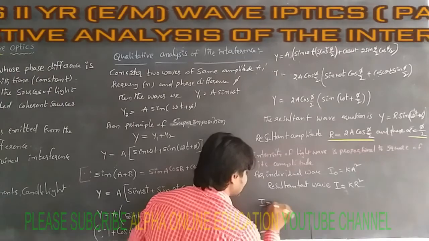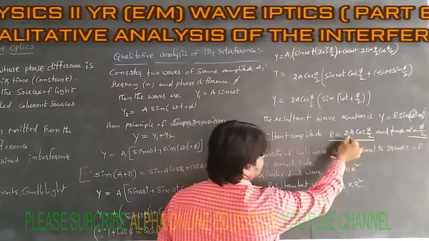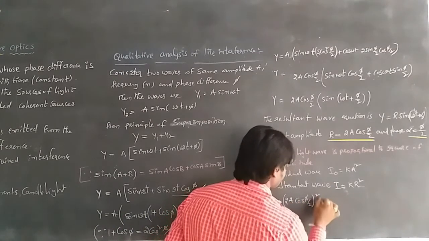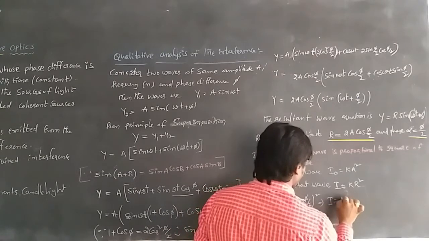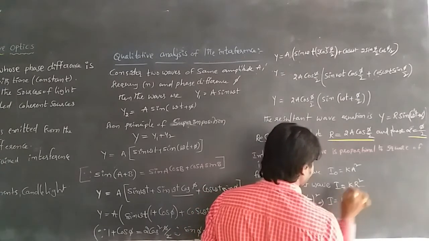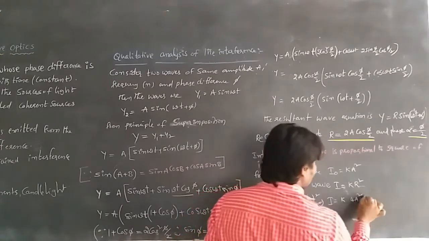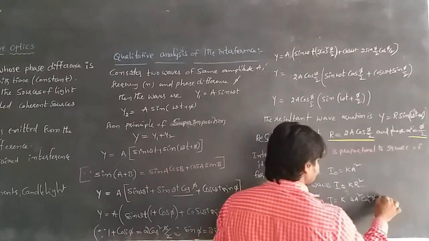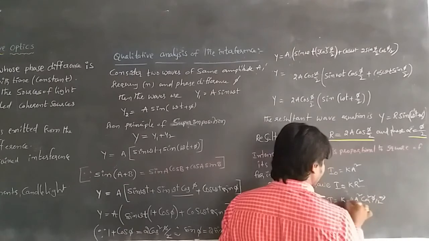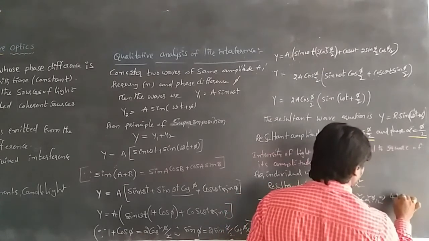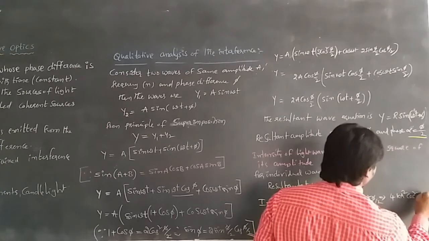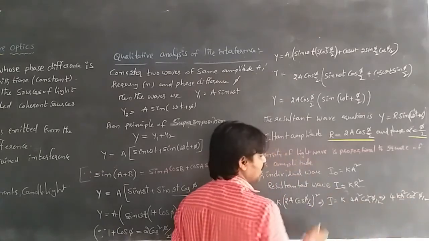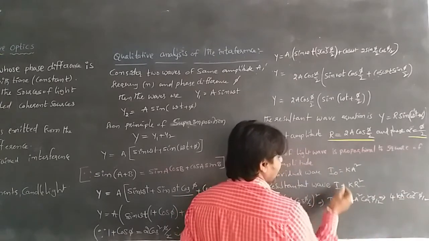Then I = k(2a cos(φ/2))², that means I = 4ka² cos²(φ/2). But we know that ka² for the individual wave is equal to I₀, from that equation.